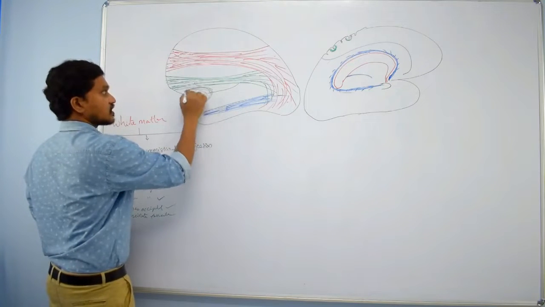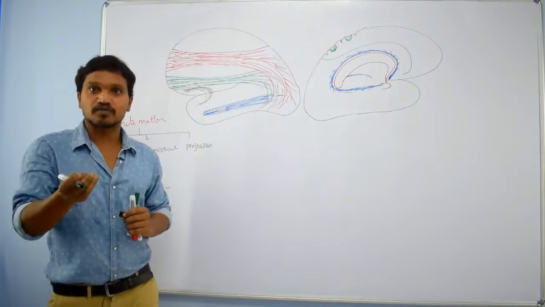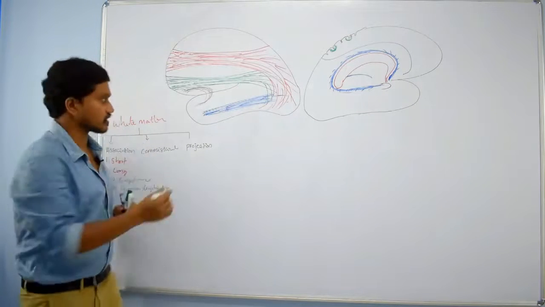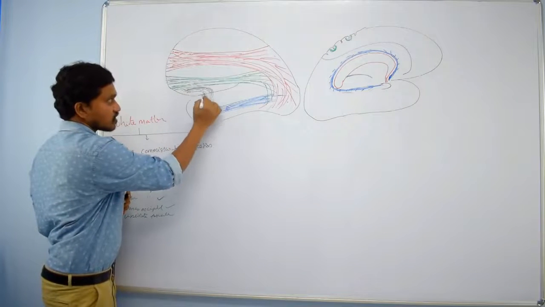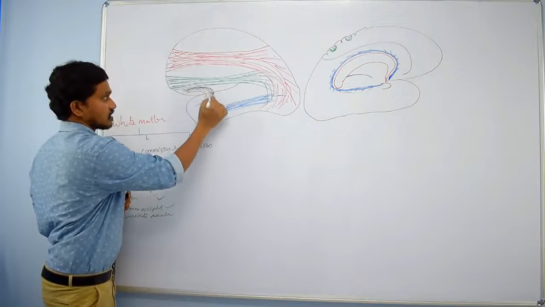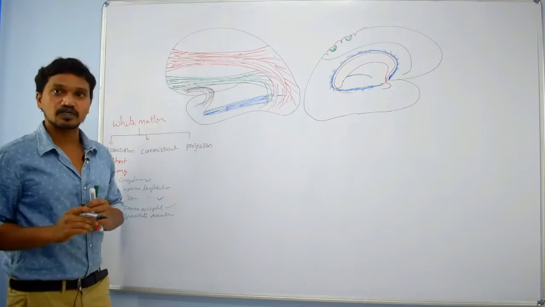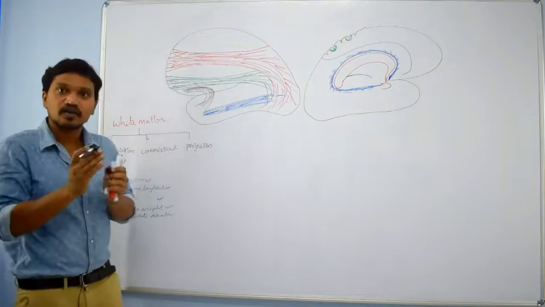And they arch around the stem of the lateral sulcus. Actually this is the lateral sulcus, no? They arch around the stem of the lateral sulcus, right? Actually almost all these fibers, when they are starting and ending, are fan-wise.